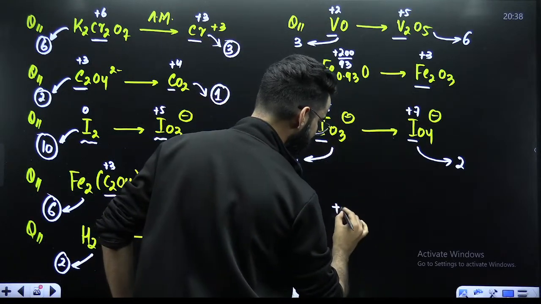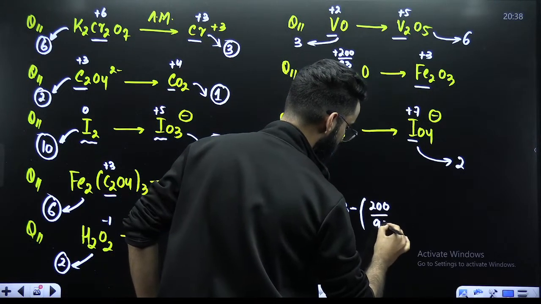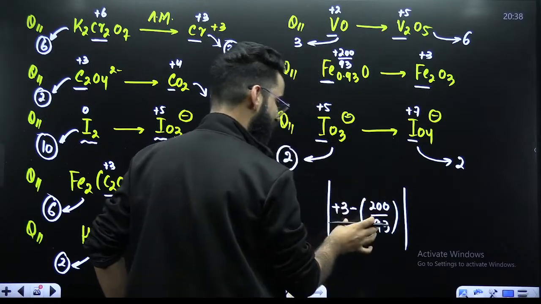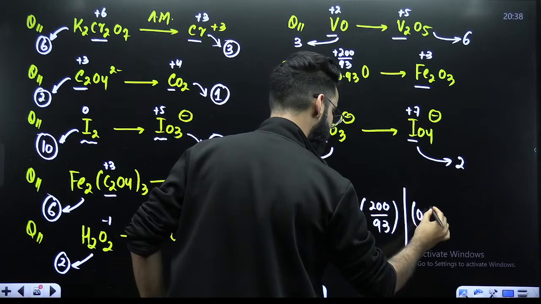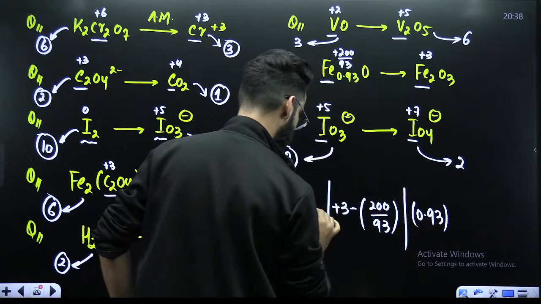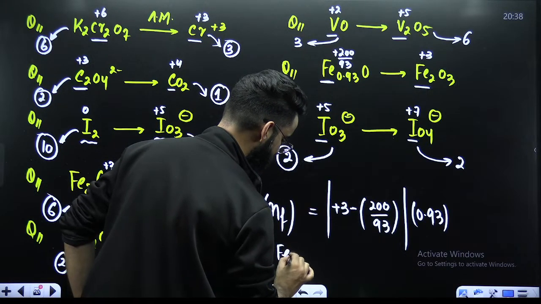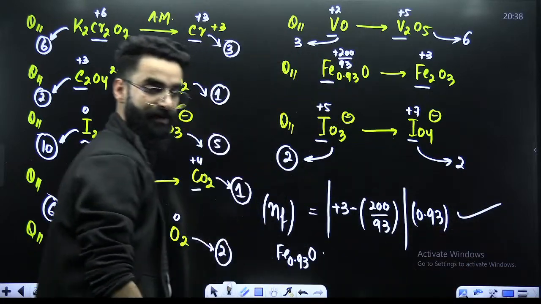So it's going to be final minus initial, the modulus. This gives me the change in the oxidation state for one atom of iron, but how many do we have? 0.93. So multiplying this with 0.93 at the end, this is going to give me the n factor of the non-stoichiometric compound, which is Fe 0.93. Right? You can solve it, get the n factor exactly.